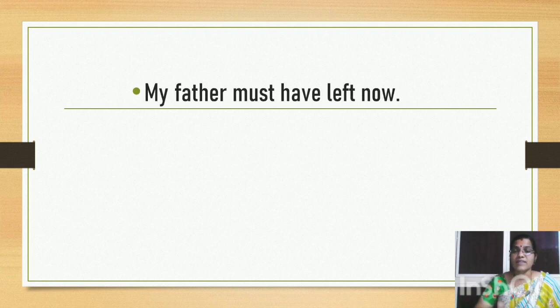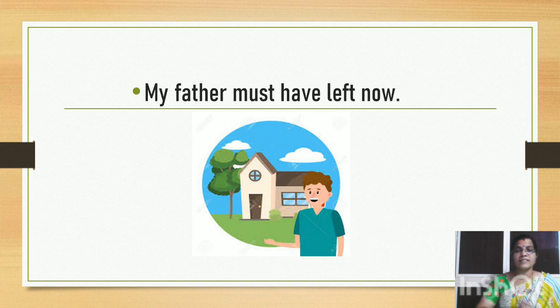My father must have left now. Imagine somebody asks you about your father, wants to know whether your father is at home or not. Then you may say, no, my father must have left now. You know that your father usually leaves by 9 o'clock and it's 10 o'clock now. So you know that he has left. So you say that your father must have left now. You are almost sure that by 10 o'clock your father will leave, and hence you say my father must have left now.